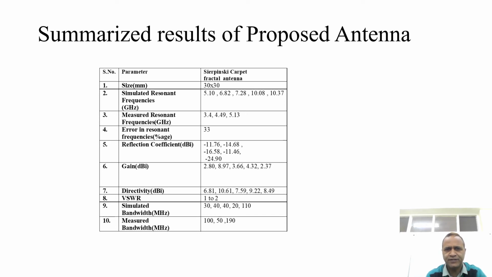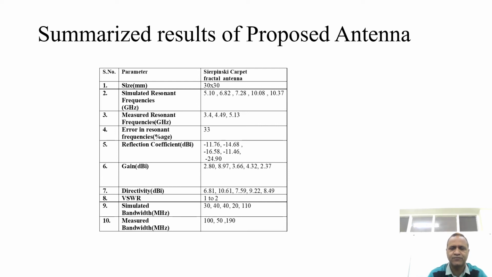So for the reflection coefficient, good return loss is obtained: -11.76, -14.68, -16.58, -11.46, -2.490 for the respective simulated resonant frequencies. Then we have the simulated gain in dBi, that is 2.80, 8.97, 3.66, 4.32, 2.37. Then the directivity in dBi 6.81, 10.61, 7.59, 9.22, 8.49.